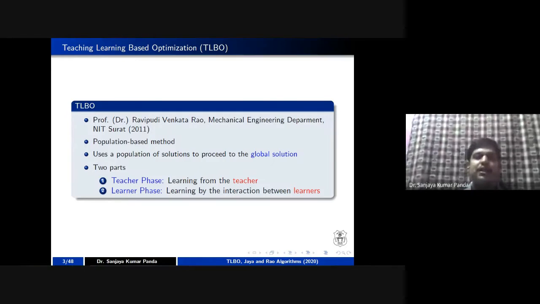Like in genetic algorithm, we discussed population or chromosome. Similar kinds of things are also used in teaching learning based optimization. So this algorithm also takes a population in order to optimize a fitness function or objective function, or to reach a near optimal solution.